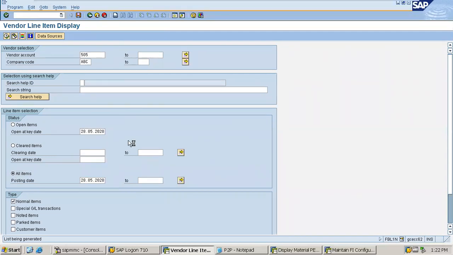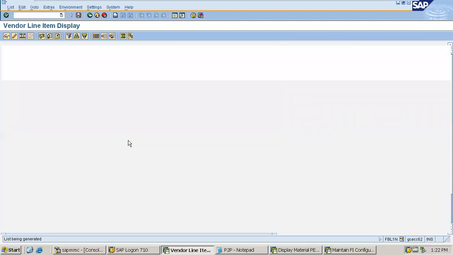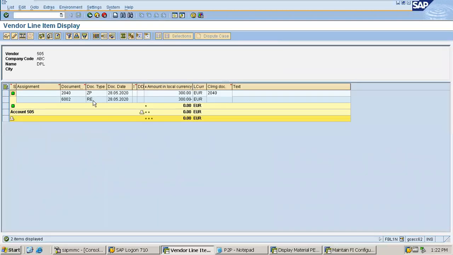List being generated means the data are appearing. See, the RE was this, means the invoice was 300 and the payment was 300 as well. Now why GR is not coming? Because GR is not related with vendor, so that is why the GR posting is not coming here.